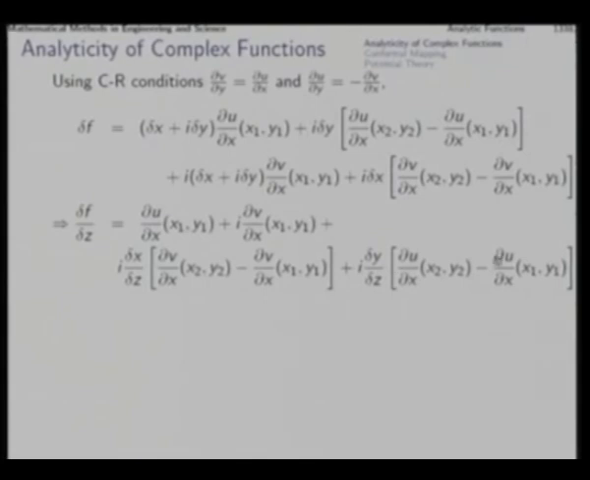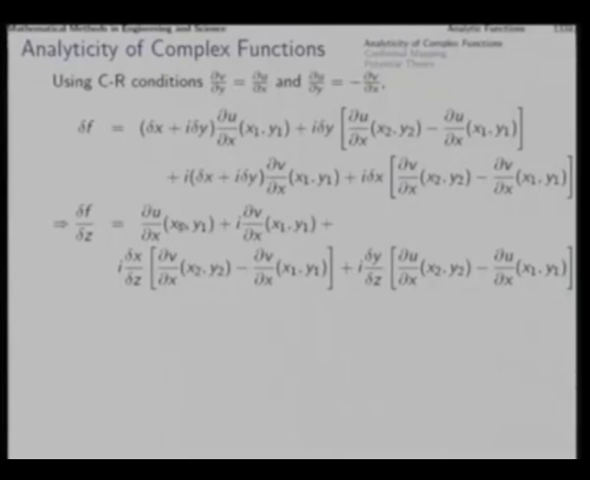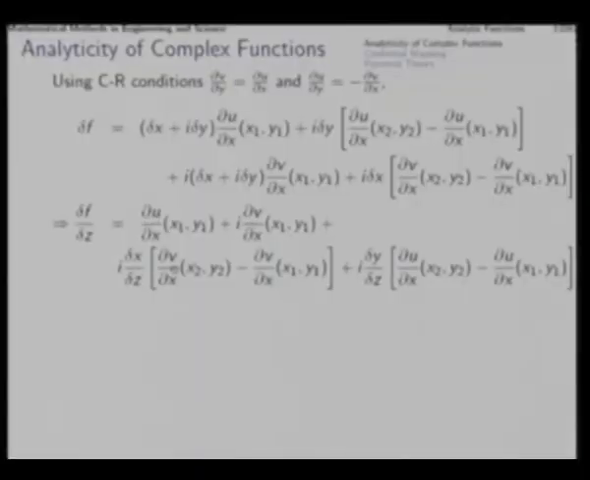Now, we want to take the limit of this as delta z tends to 0, and if that limit exists, then we will say that the function is analytic. Now, we ask this question whether that limit exists. These derivatives are all existing, that we already know.